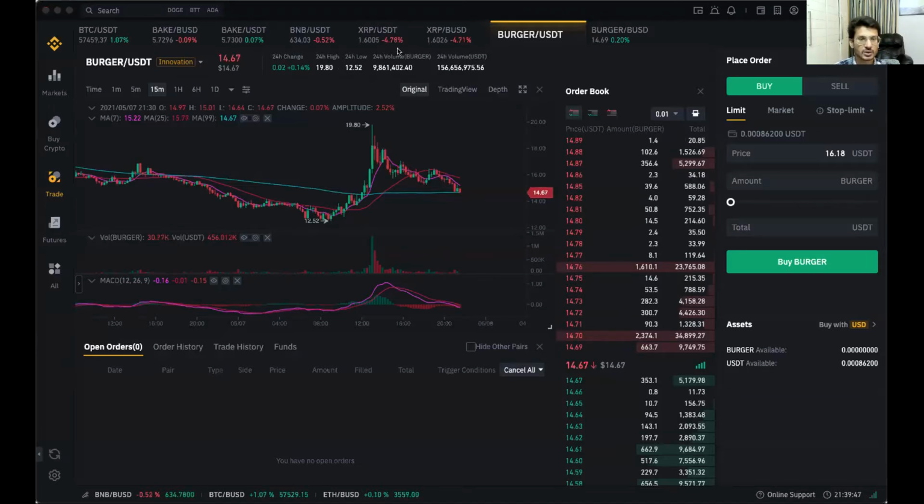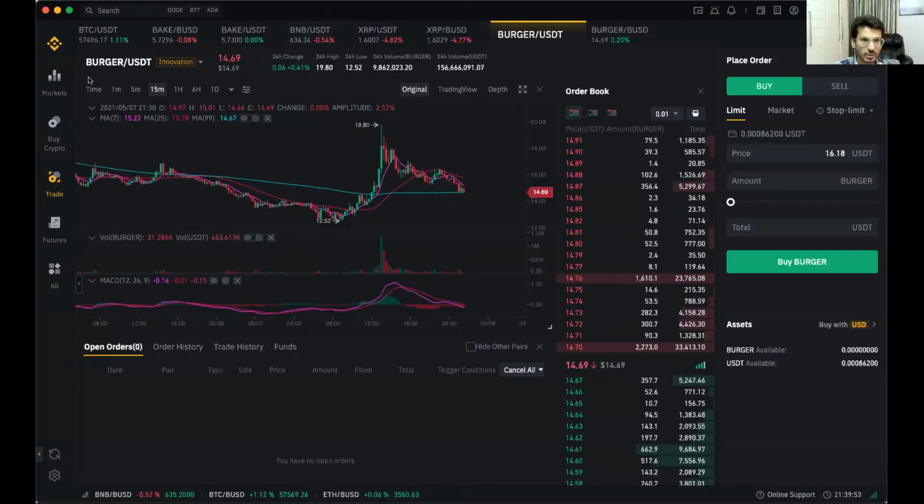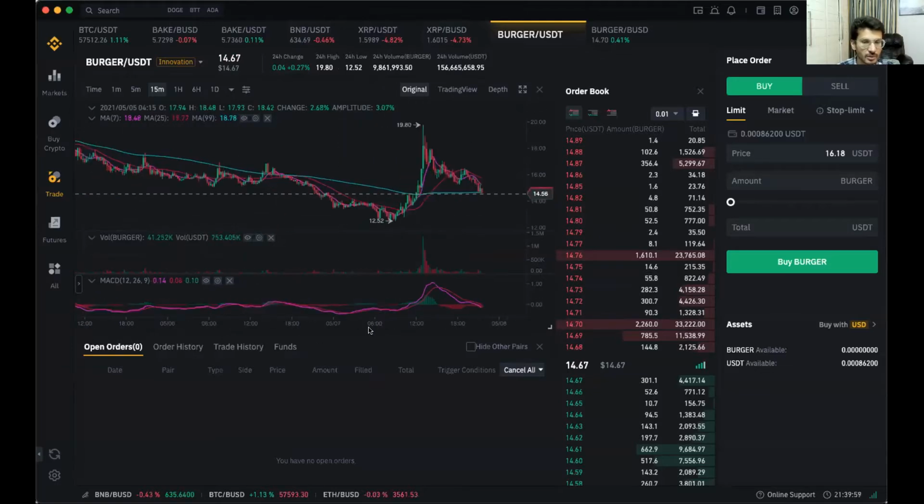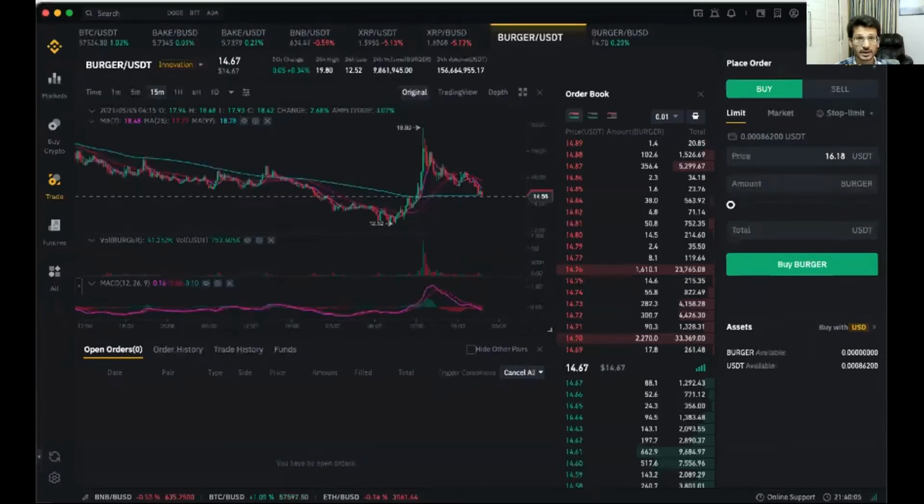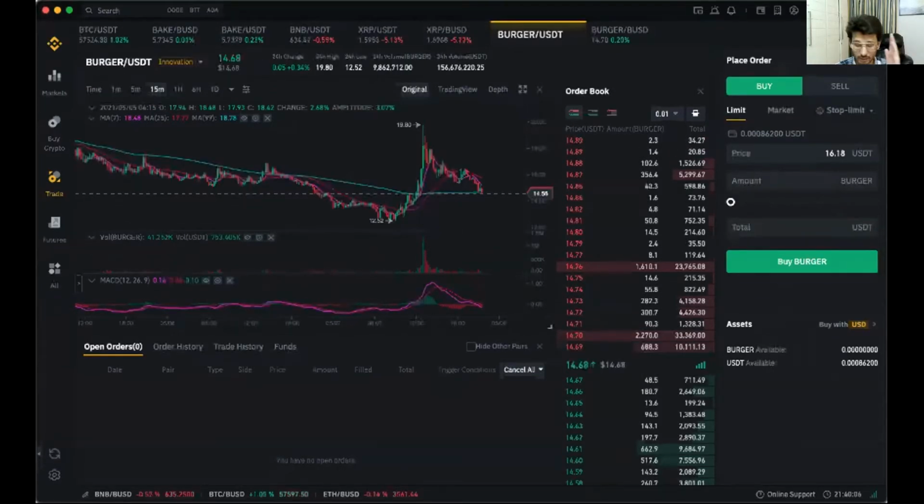Okay. So I think now you can see the screen of the Binance app, which is supported on the computer. Can you see the burger coin here? Yes, everyone can see it. So this is the Binance app, which is available on the Windows platform and the Mac platform.